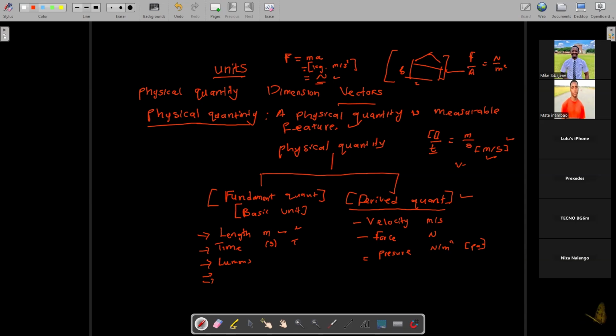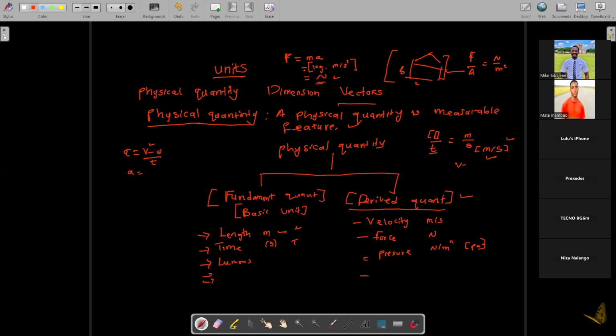So let me just add a last one. We can talk of acceleration, because acceleration is given by final velocity minus initial velocity divided by time taken. So we see that we have velocity and time.